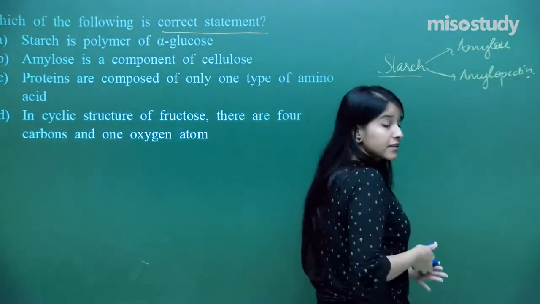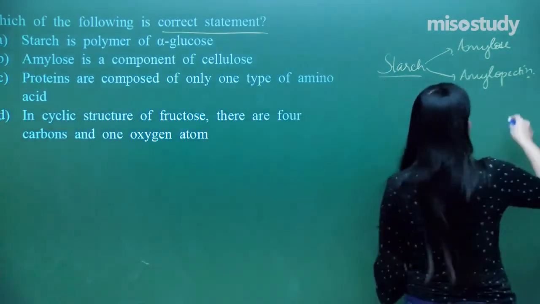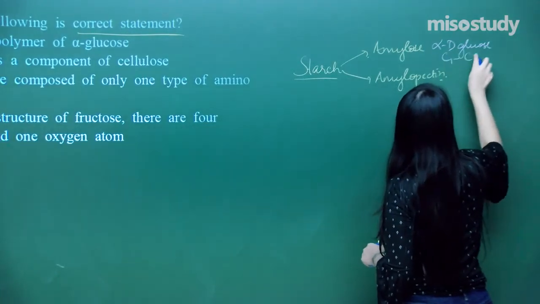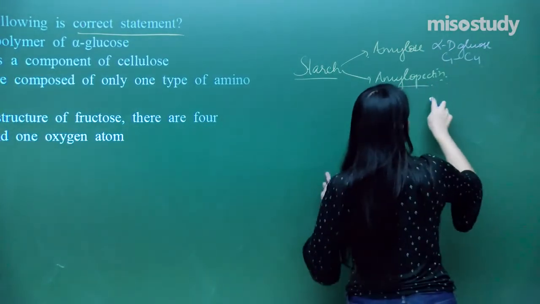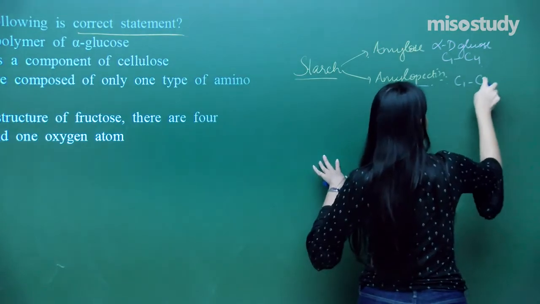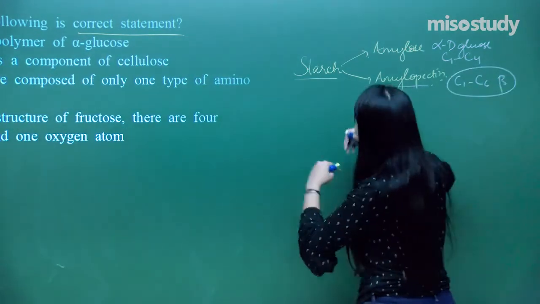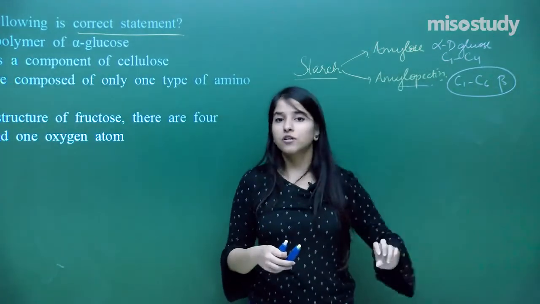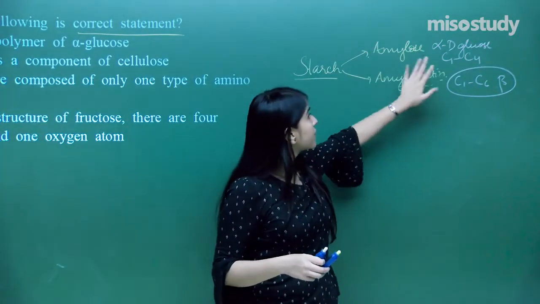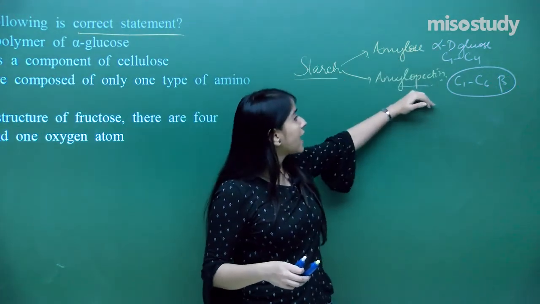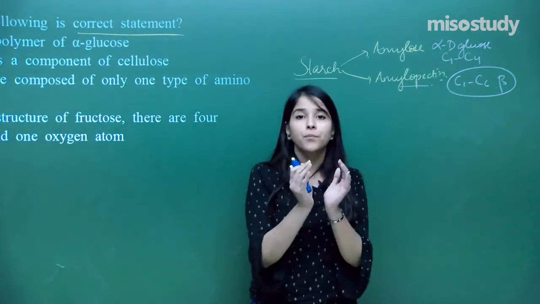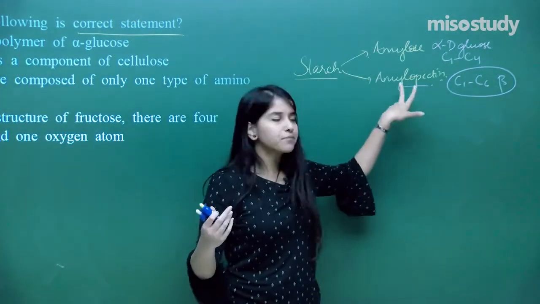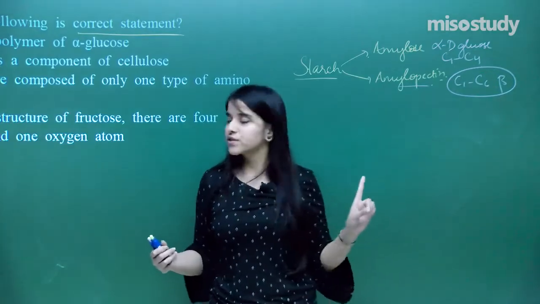And we all know in the case of amylose, what do we have? We have alpha D glucose connected via C1 and C4 linkages, and in amylopectin I have got connections of C1 and C6 linkages as well, forming a branched chain. This is just a linear chain. I hope everybody has recalled the logic behind starch, that is amylose and amylopectin. Amylose would be 15 to 20% and amylopectin is around 80% in the starch. So that is the composition of starch.